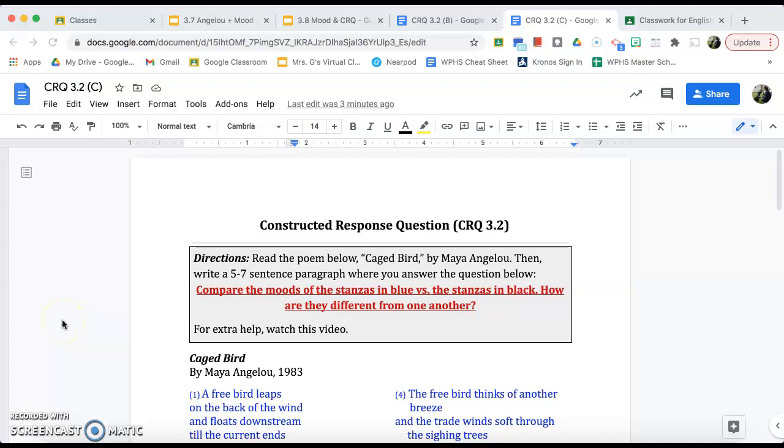Hey there, everyone. This video is for anyone who needs a little bit of extra help working on their CRQ 3.2. Okay, so the question says, compare the moods of the stanzas in blue versus the stanzas in black. How are they different from one another?